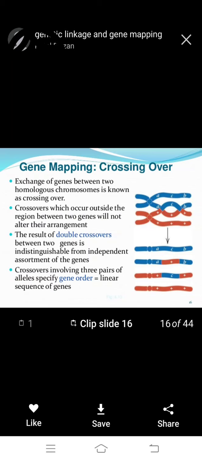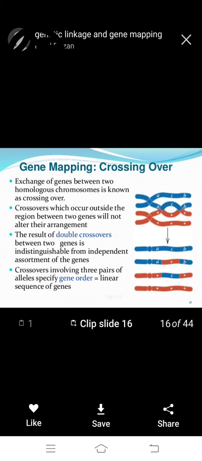Crossing over which occurs outside the region between two genes will not alter their arrangement.